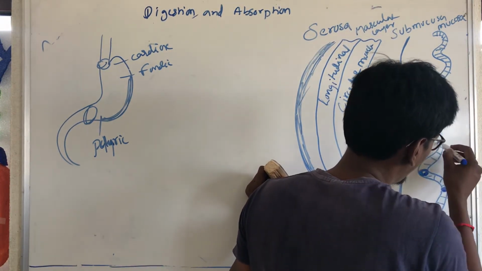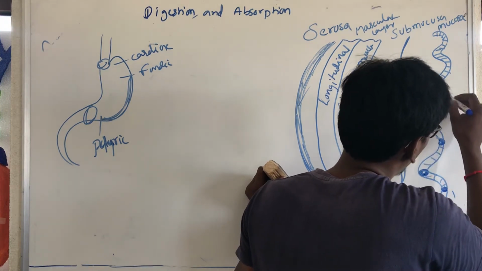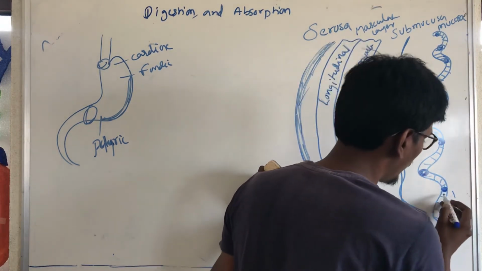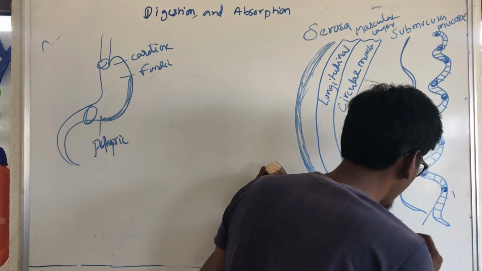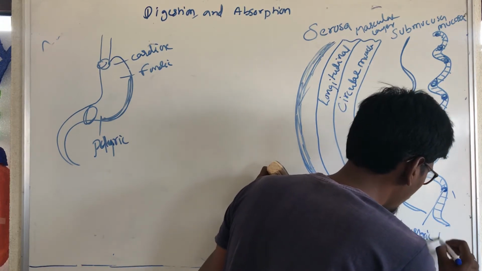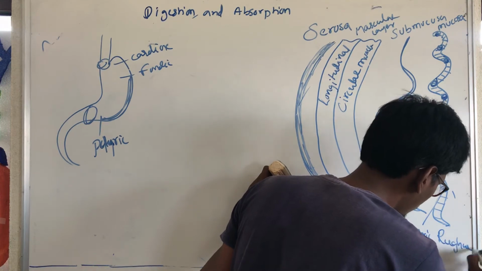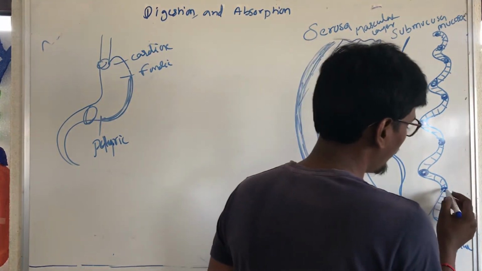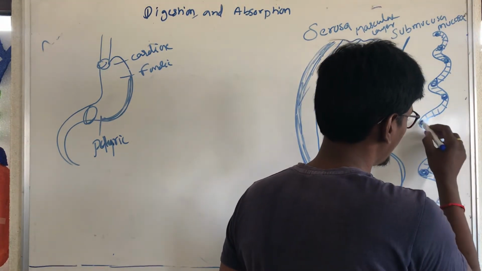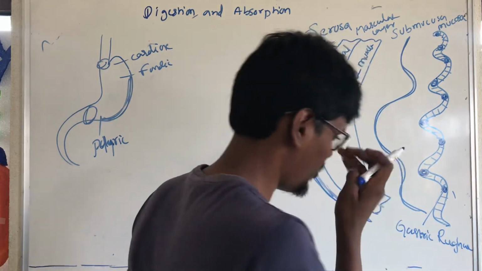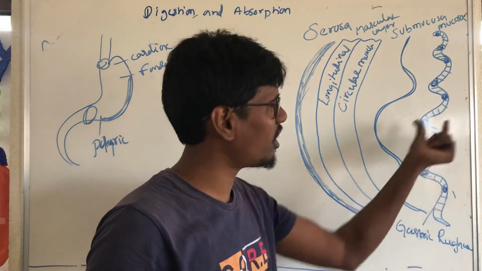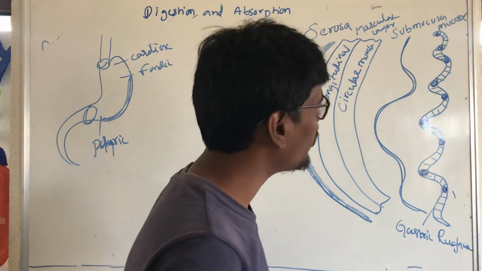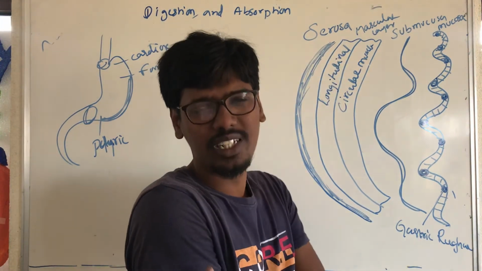Okay, see, this mucosa has folding in every part. This is called gastric rugae. The mucosa has these foldings where it is folded, and these points are the gastric rugae. And also the mucosa layer secretes mucus.